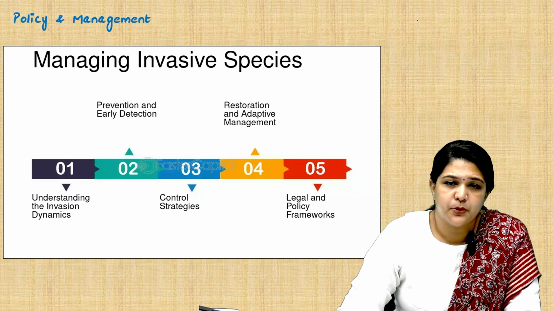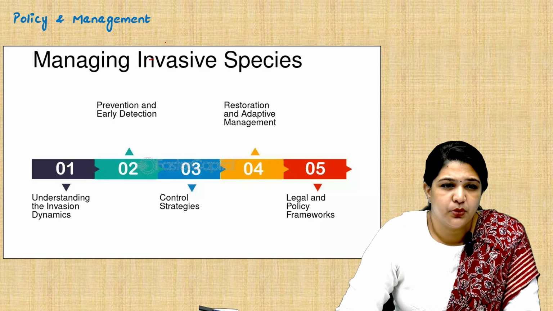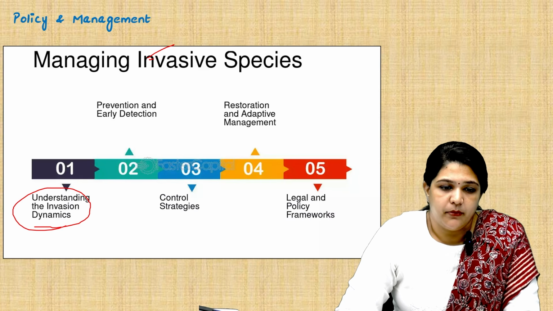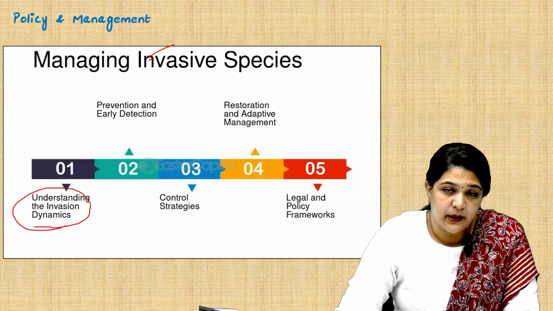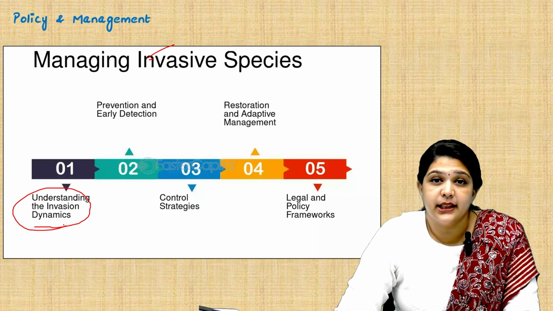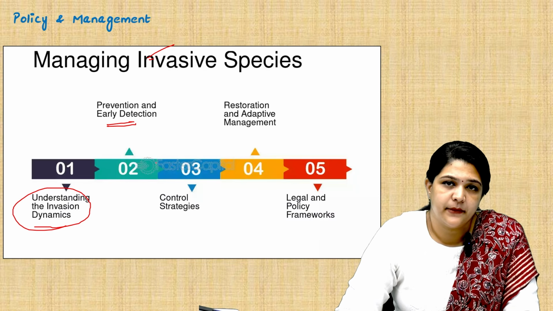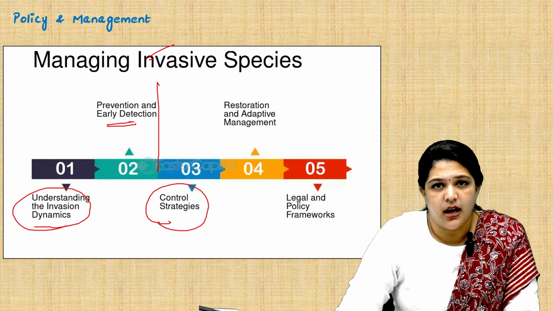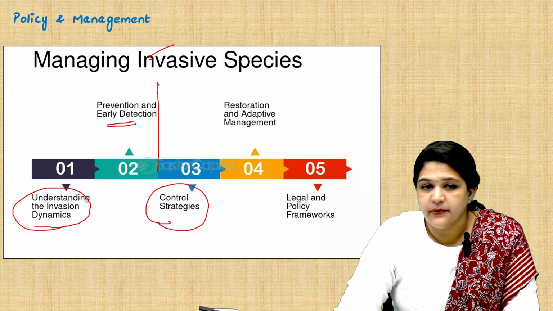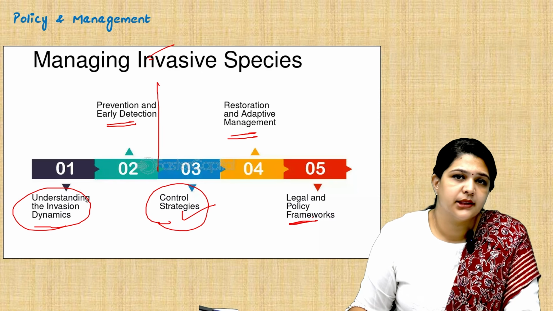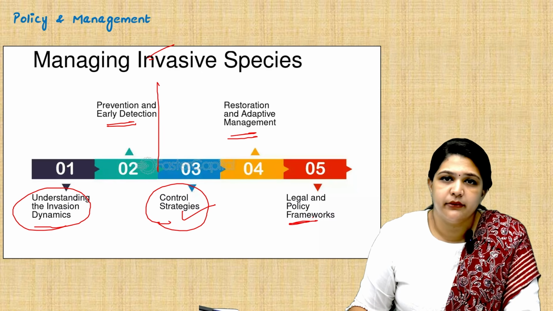To manage invasive species, we have to understand the invasion dynamics, like what is the source of invasion, how does it spread, what are the criteria for that species to thrive, and how can we address it. Next is prevention and early detection. Next is control strategy, which applies once the invasion has started. Then restoration and adaptive management, and finally legal and policy frameworks. These are the ways we are trying to deal with invasive management.